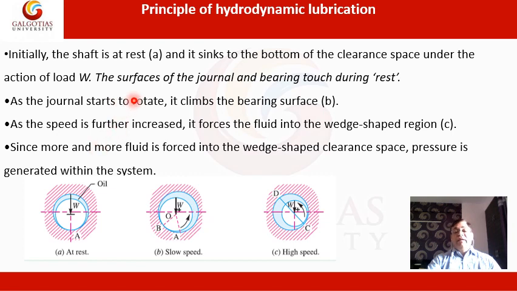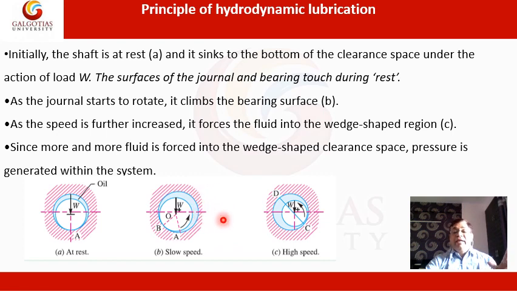Initially the shaft is at rest in the bearing, so it sinks to the bottom of the clearance space under the action of load. The surfaces of the journal and bearing touch during rest. As the journal starts to rotate, it climbs up the bearing surface. Try to understand this figure. This part is known as the journal. The journal is nothing but the portion of the shaft in the casing, in the housing. That portion only we call the journal, and the bearing.